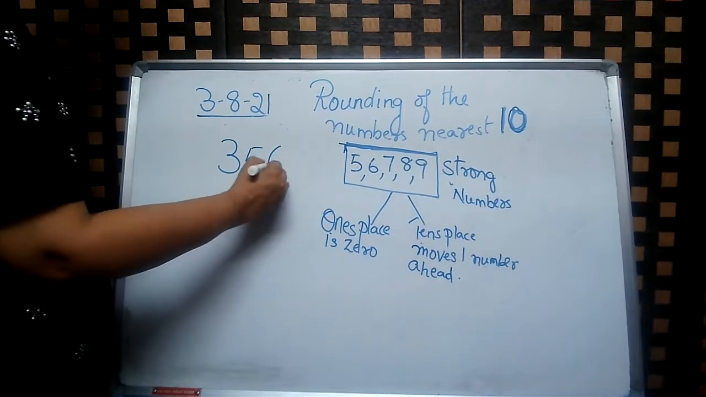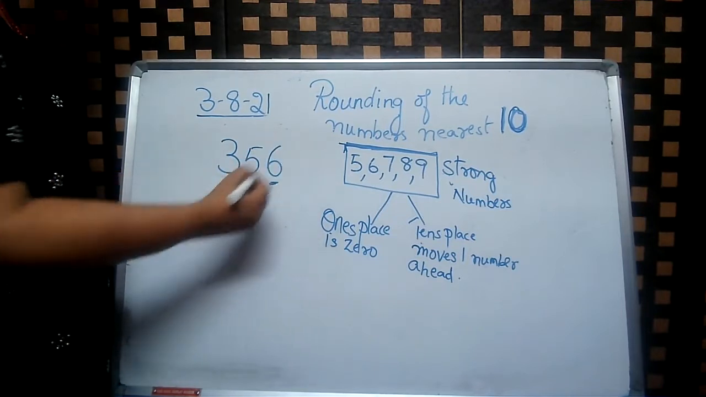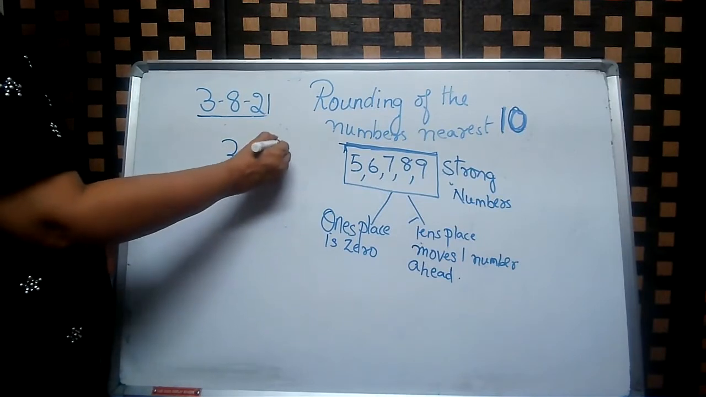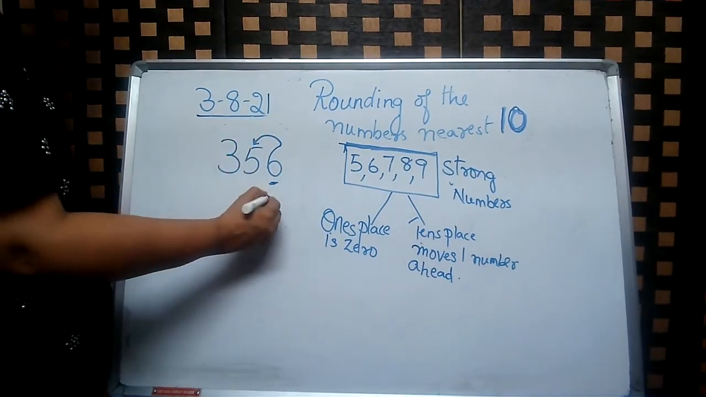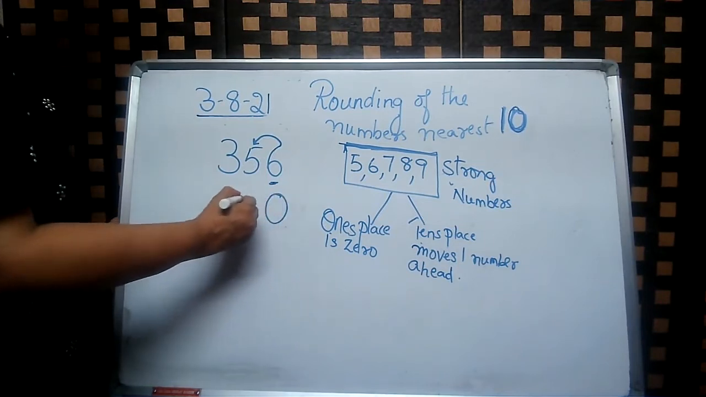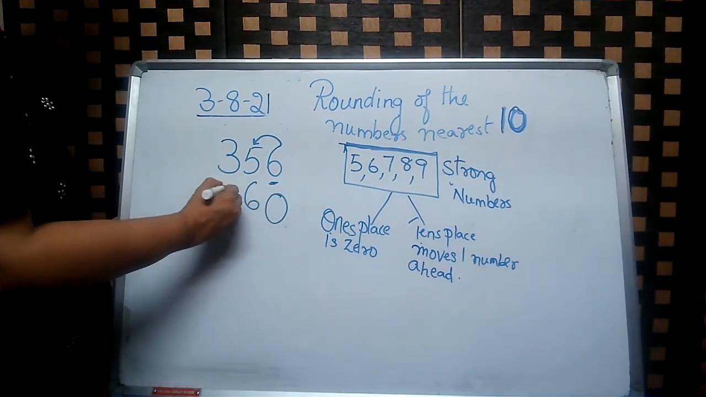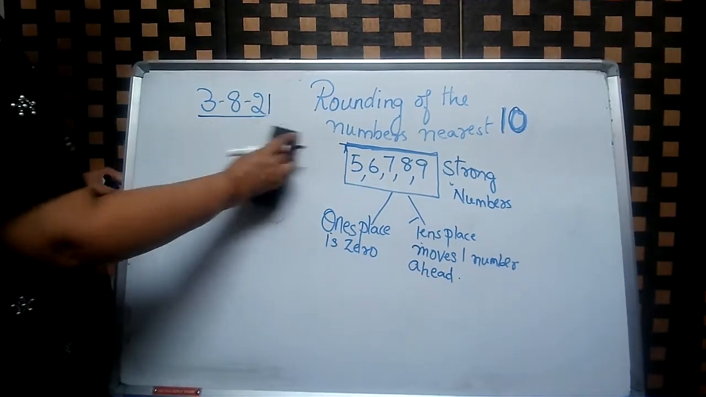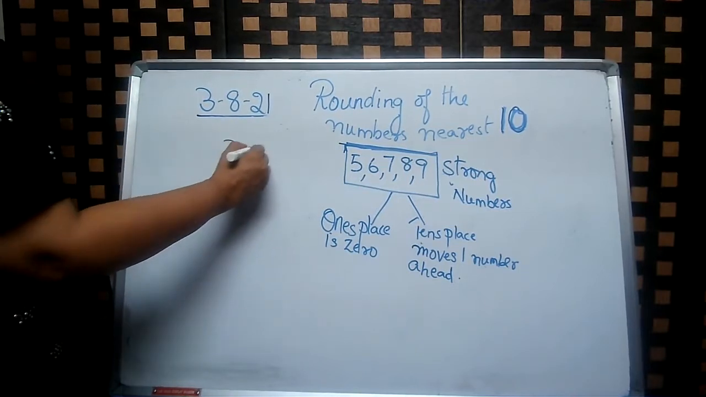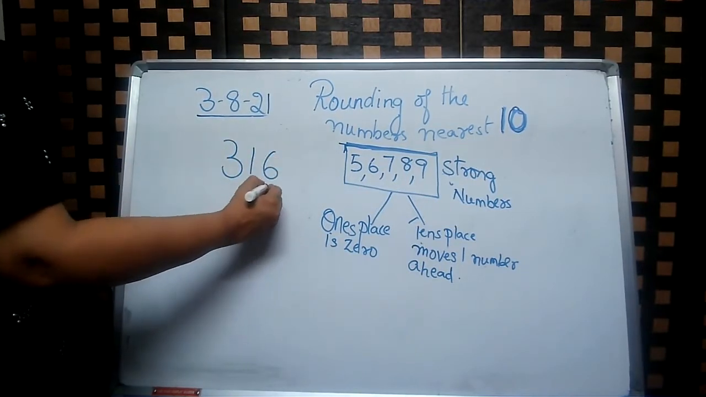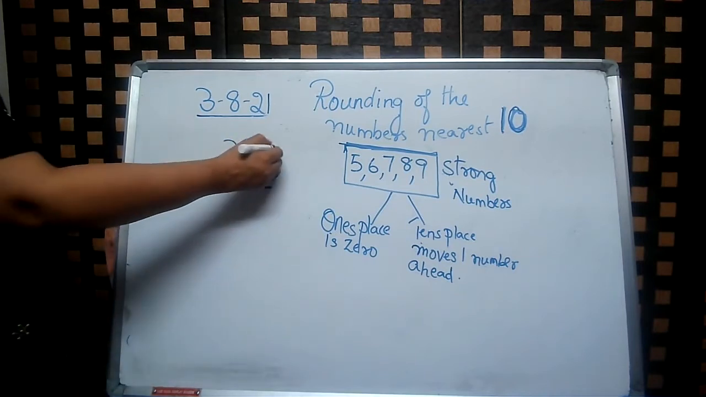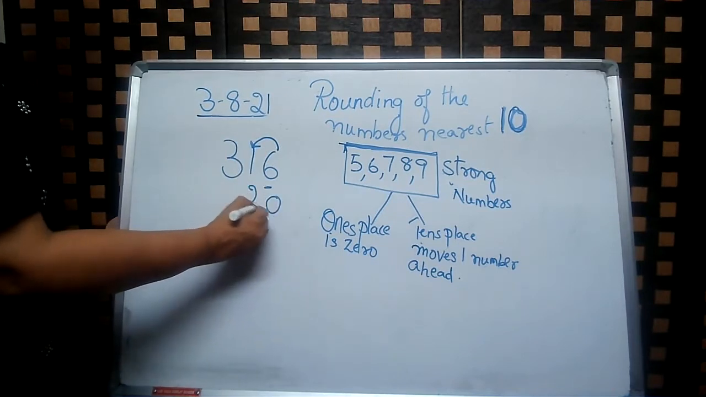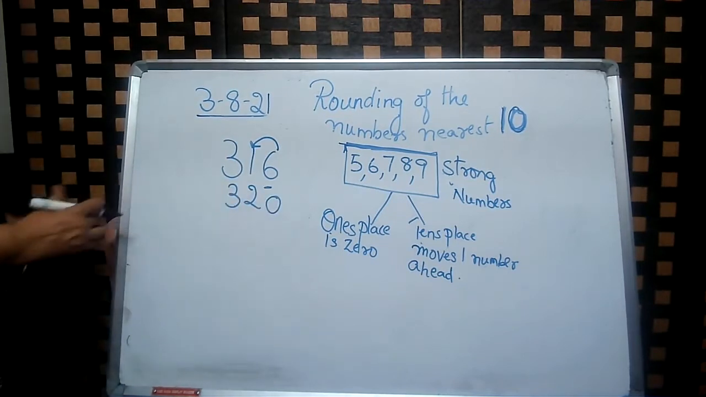356. 6. So you have to be thorough with the strong number and the weak number. 6, so it can push this 5. So 0 in the ones place and 6 and 3. 360. Okay, let us look at one more number. 316. 6 is a strong number. So it can push the tens place. So 0, 2, and 3. Okay, the tens place is moved.